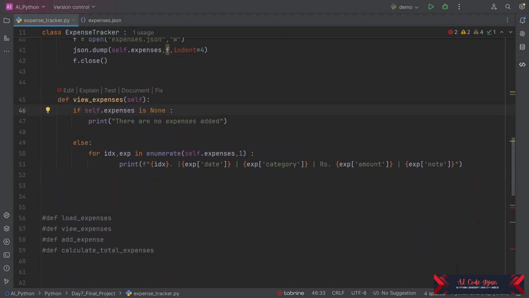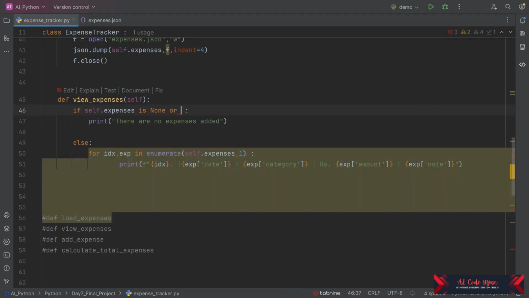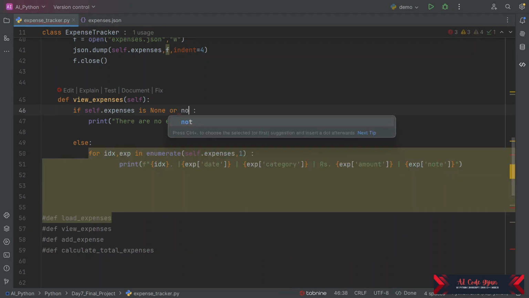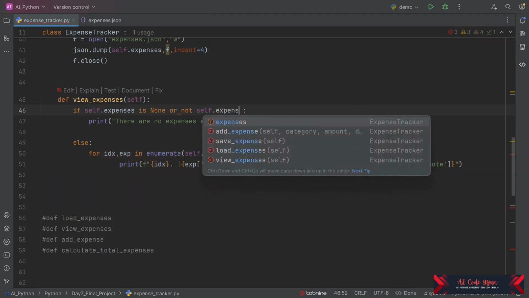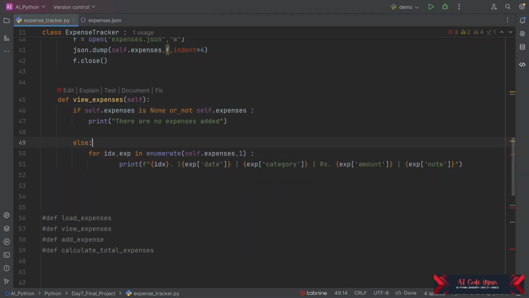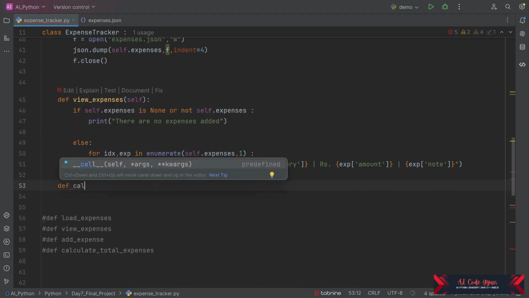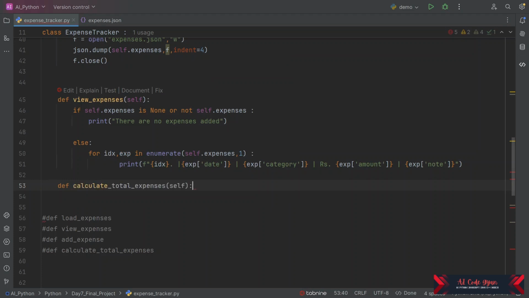Or yeah, if self.expense is none, or is true, so there is one more condition we are going to put. Now what is left? Define calculate total expenses. We can put either calculate or we can put total expenses. It's up to you. So now how we are going to calculate it? Let us see.